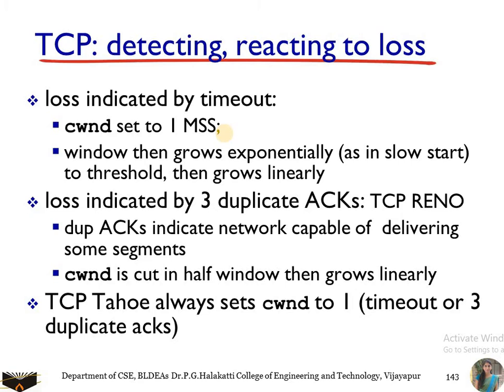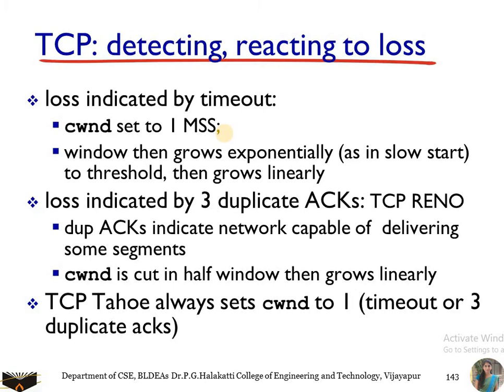Right now you are transmitting 8 bytes of data, but you do not receive the acknowledgement for all the 8 bytes of data, which means that you have detected a timeout and the packet has been lost. So you have detected the timeout. So in that case, you are going to reduce the congestion window to 1 MSS. That is, you are going to come back to the initial state. So the window grows exponentially to the threshold, then grows linearly. Linearly is you are going to set it to 1 MSS. Again you are going to increase it by 1. Again if there is no packet loss, then again you are going to increase it exponentially.